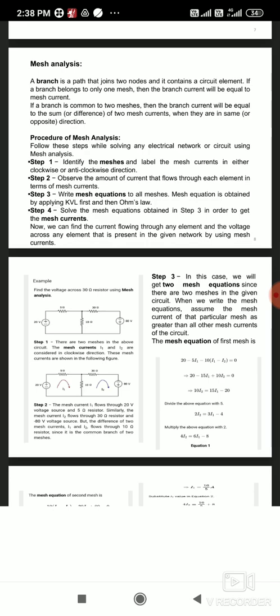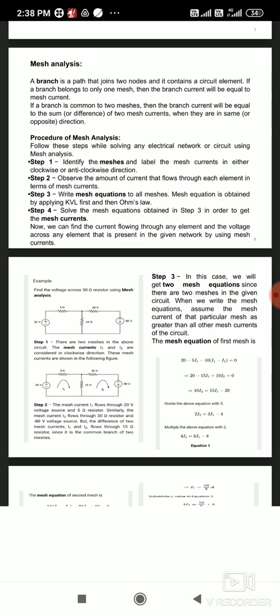Mesh is itself a loop, but in one mesh there will not be a number of meshes. एका mesh मध्ये अनेक meshes नसतात. In one loop, number of meshes can be present. म्हणजे एका loop मध्ये भरपूर meshes असू शकतात. More than one mesh can be present in one loop, but in one mesh only one loop is there. Okay, so mesh itself is called a loop. So that is the concept you can understand.